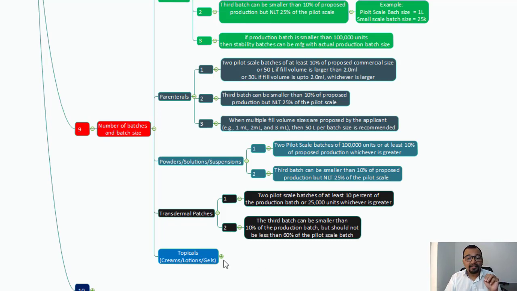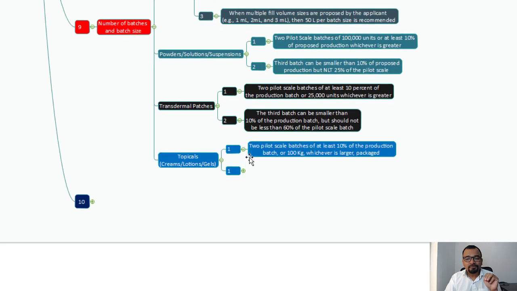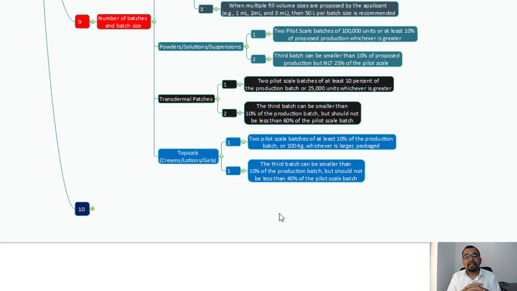In case of topicals like creams, lotions, and ointments, here is the requirement. So two pilot scale batches, at least 10% of the production batch, or 100 kg, whichever is larger. So you need to understand, what is the 10% of your commercial manufacturing batch? Is it greater than 100 kg? Then the 10% of the production batch will become your batch size of the pilot scale batch. Otherwise, minimum 100 kg will become the batch size of the pilot scale batch. Then the third batch can be smaller than 10% of the production batch, but should not be less than 40% of the pilot scale batch.